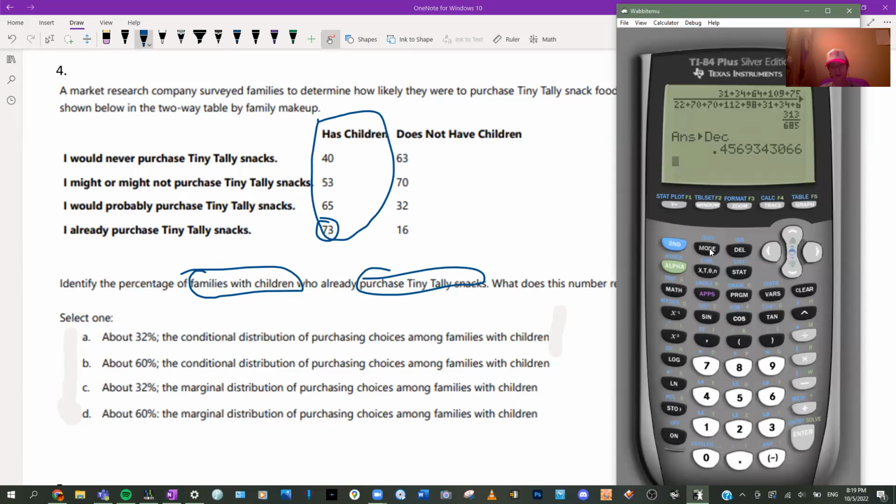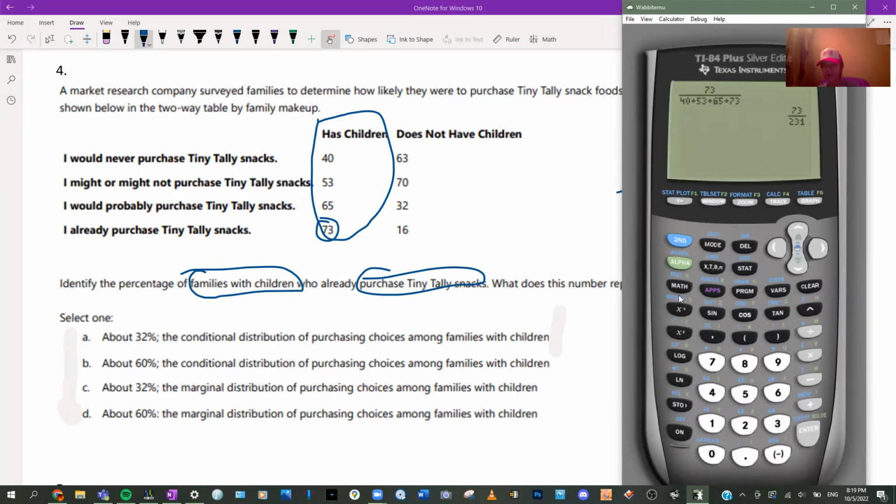So, oh, we're already on that. I'll do clear. Once again, 73 divided by, add those things up. Enter. That's not helpful. Go back.